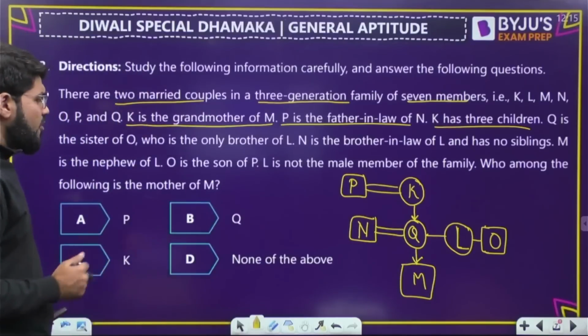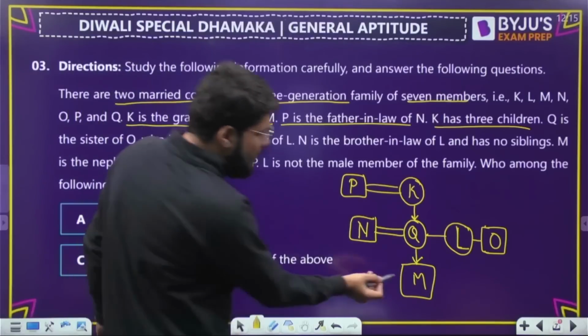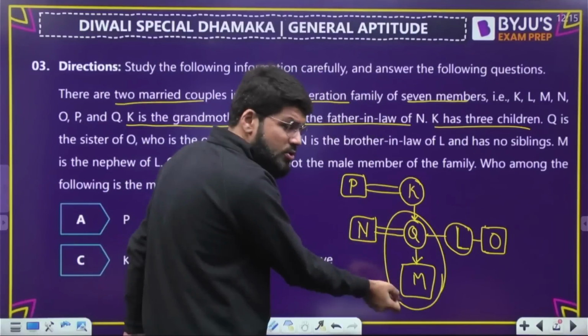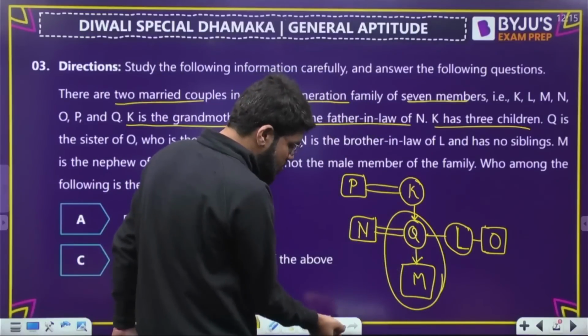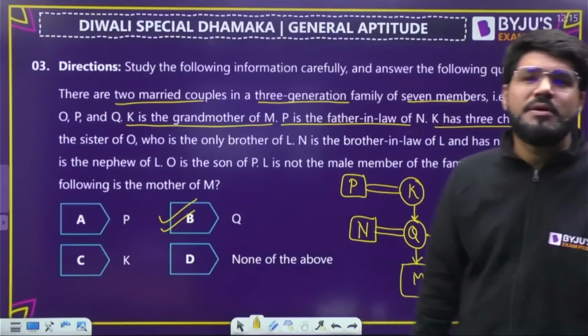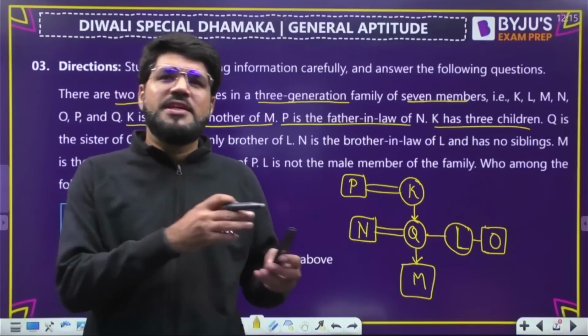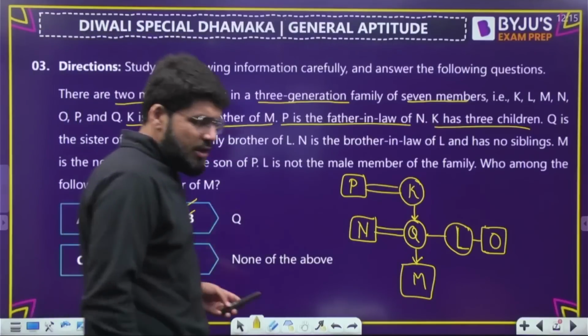Which of the following is the mother of M? Mother of M is Q, option number B. Look at the parent to child relation, and Q is female, so Q is the mother of M. A good question from blood relation. Sometimes the statements can be simple, sometimes there can be multiple statements just to test your patience.